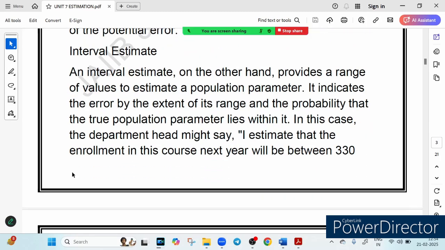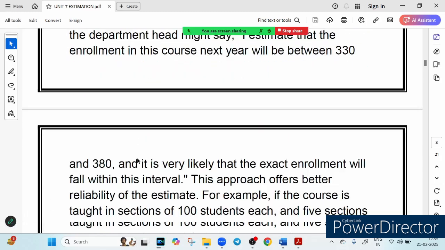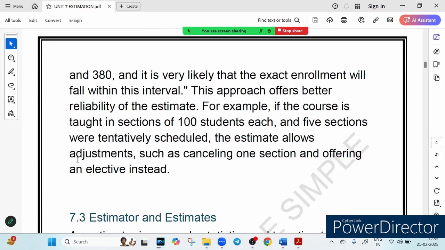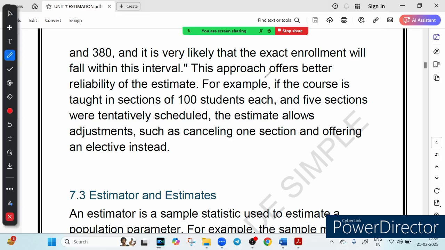Now let's talk about the second type of estimate, called interval estimate. Interval estimate is more realistic because it provides a range instead of a single number. So here the key point is range. For example, instead of saying 350 students will enroll, the dean says that enrollment in this course next year will be between 330 and 380. Example number 2: instead of guessing 350 runs, you predict the team will score between 340 and 360.